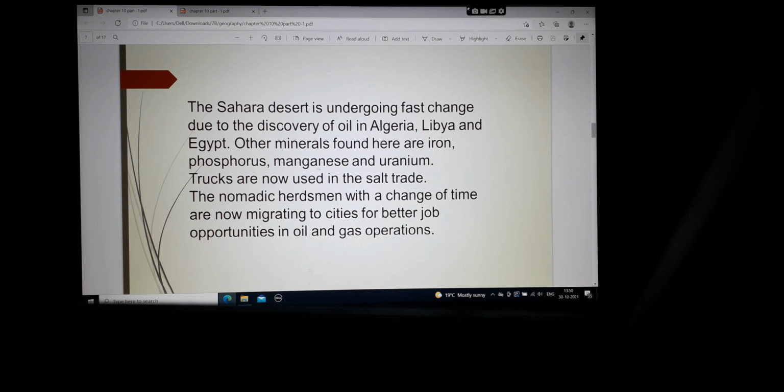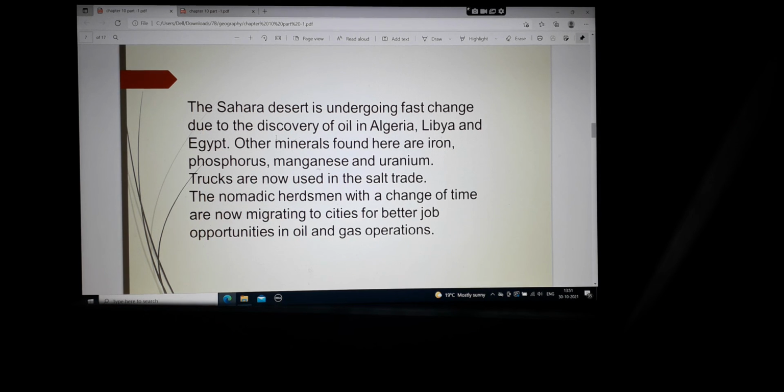Sahara Desert is undergoing fast changes due to the discovery of oil in Algeria, Libya, and Egypt. So now these are the three countries where the discovery of oil has made a drastic change, or the life of the people in these countries is changing very rapidly because of oil, that is petrol, and other minerals like iron, phosphorus, manganese, and uranium.